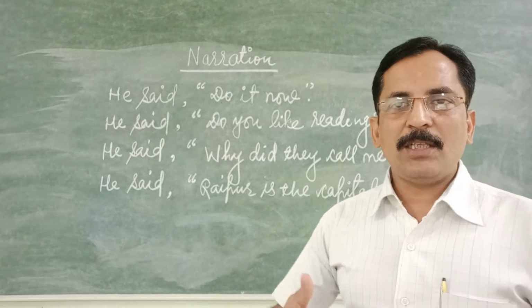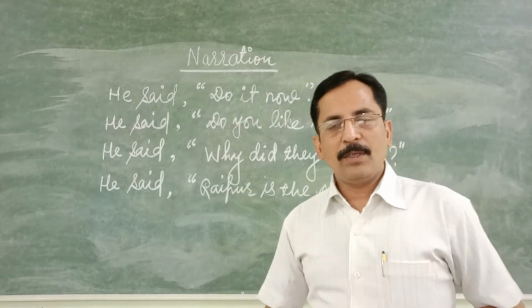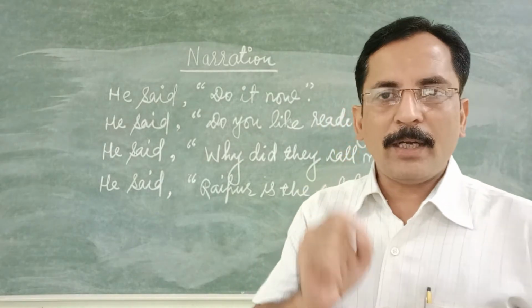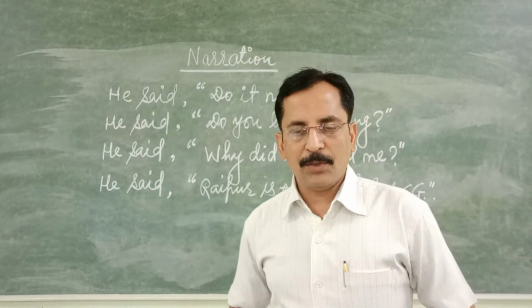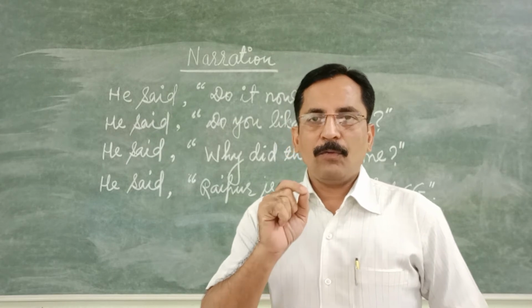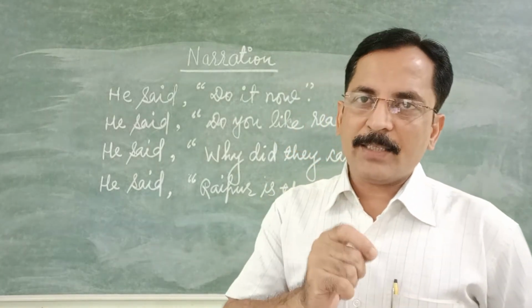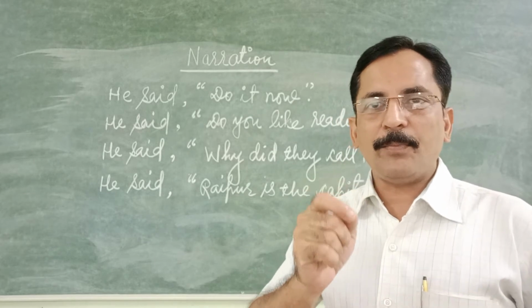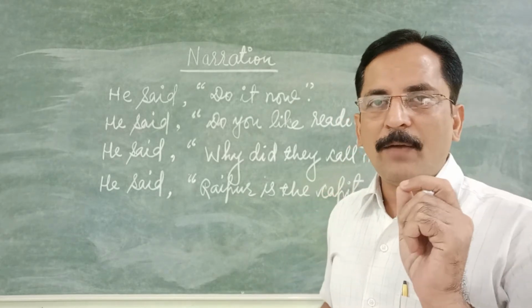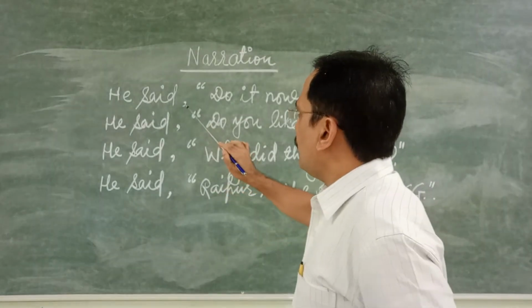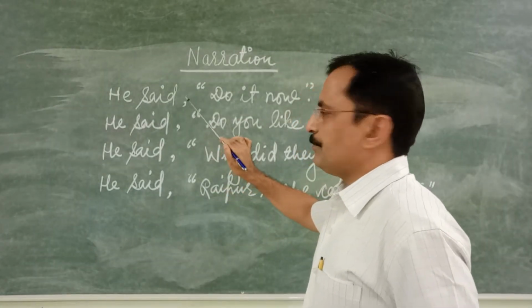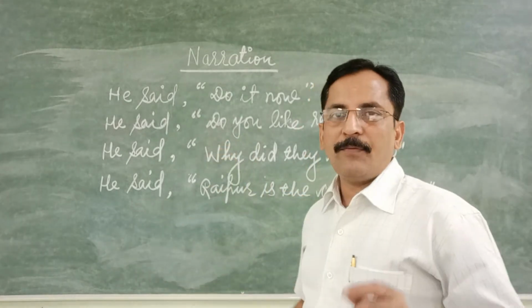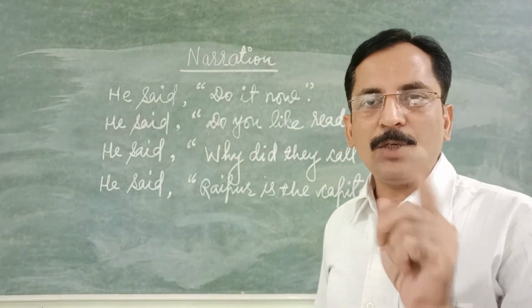How to change this sort of sentence from direct to indirect? It is very simple. Note it down in your notebook if you have right now with you. Whenever you find an imperative sentence in direct speech, then indirect speech is very simple. The only thing you have to do is to add "to" in place of comma. Here in place of comma, you have to replace this comma with "to".